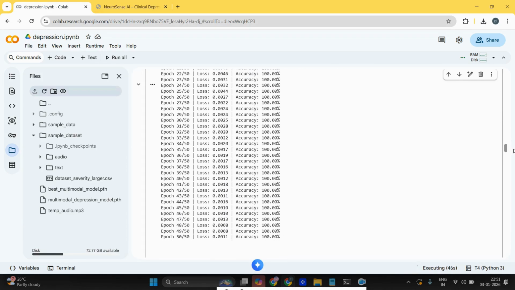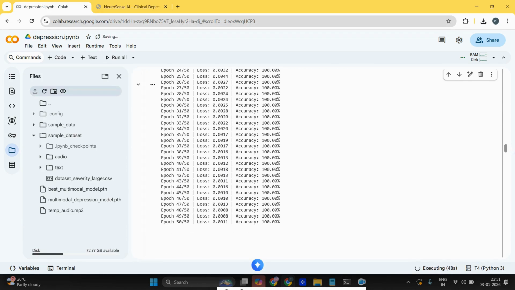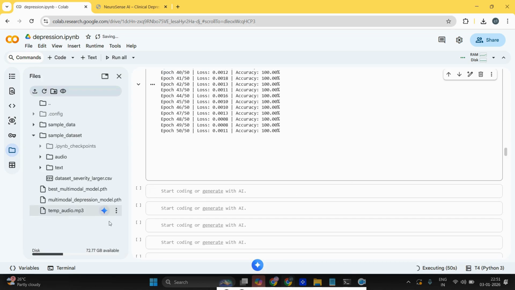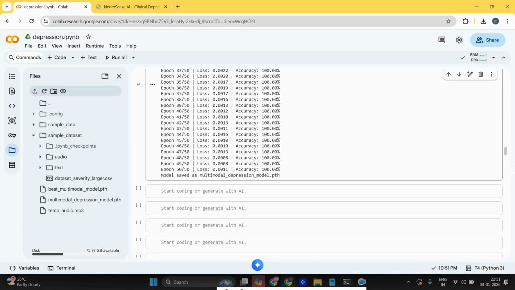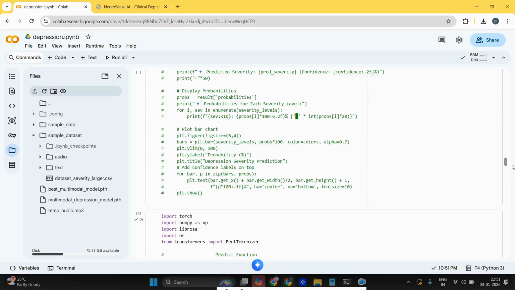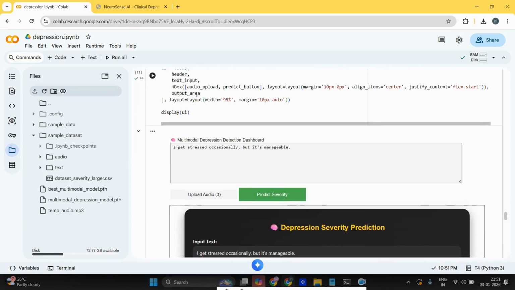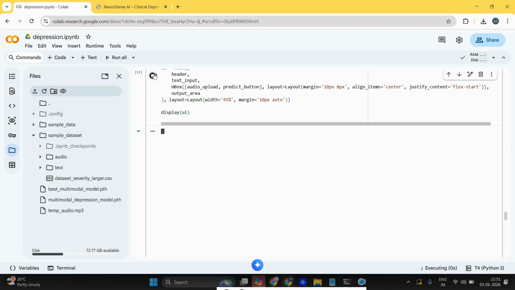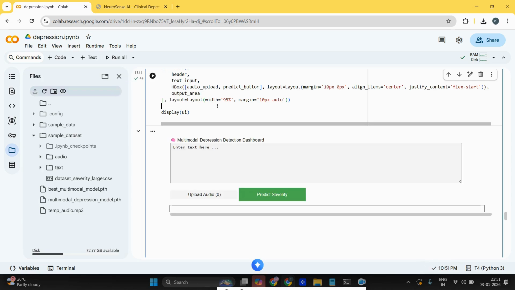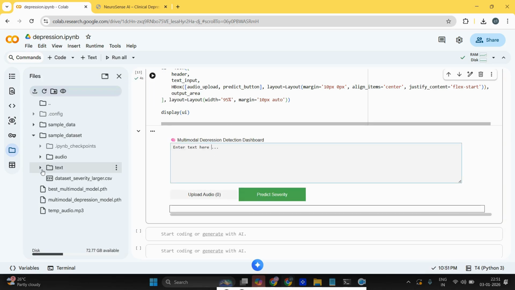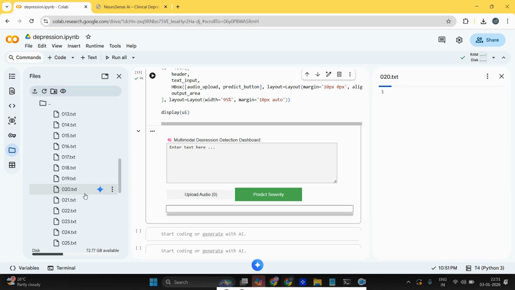So now the training is completed. Now we got the multimodal depression model, and it is saved there. Then we can go for testing. So for testing I'm just running this one. We need to give two data, text as well as audio data. I have given some text data here. For example, I am taking some random text data.